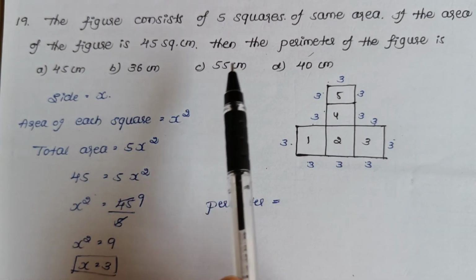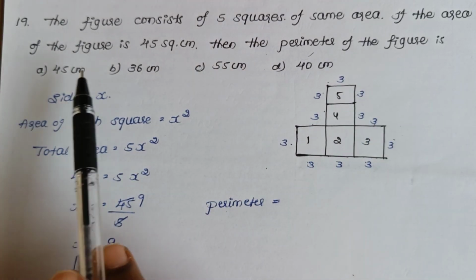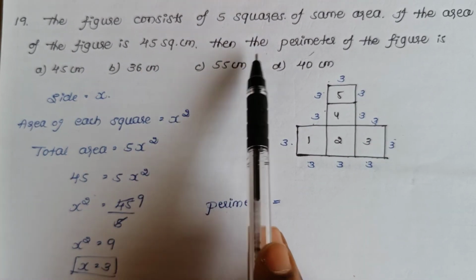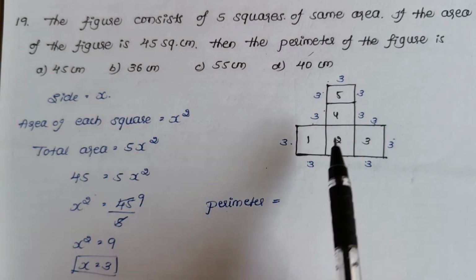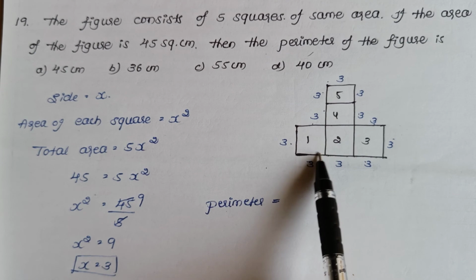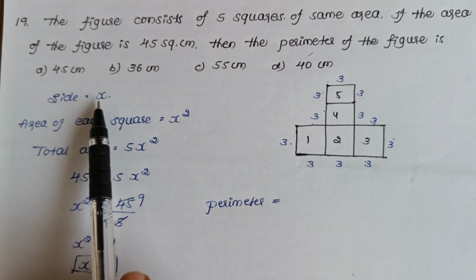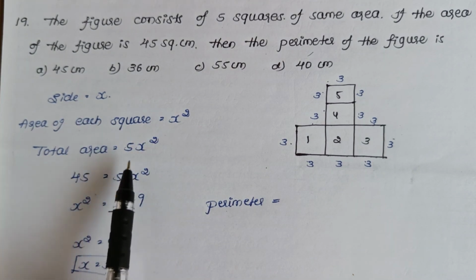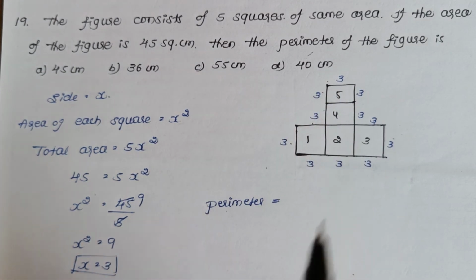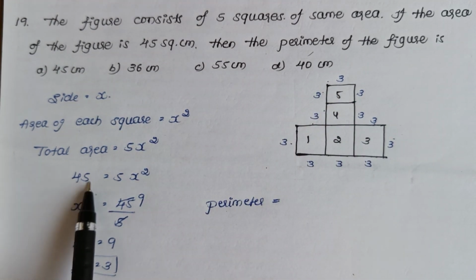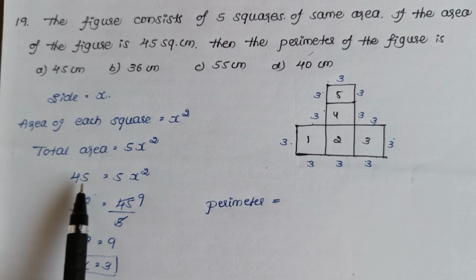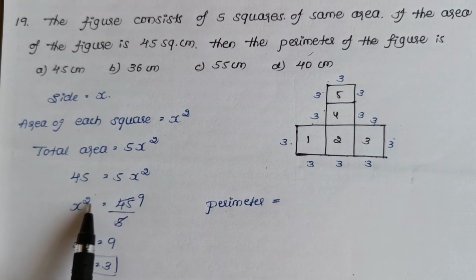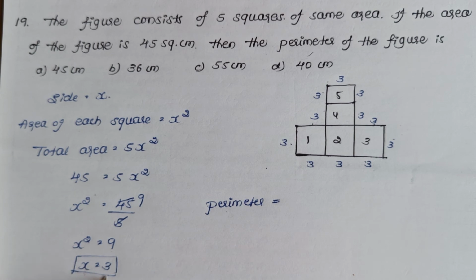Next one is the figure consists of 5 squares of same area. If the area of the figure is 45 square centimeter, then the perimeter of the figure is? Let us take this as 1 square and side of 1 square as x. Then area of each square will be x square. Then total area will be 5x square since there are 5 squares in this diagram. Then total area is given as 45 square centimeter. Therefore equate it as 45 is equal to 5x square. Then you get x square is equal to 45 by 5 which is 9 and x equal to 3. That means each side of a square is 3 centimeter.